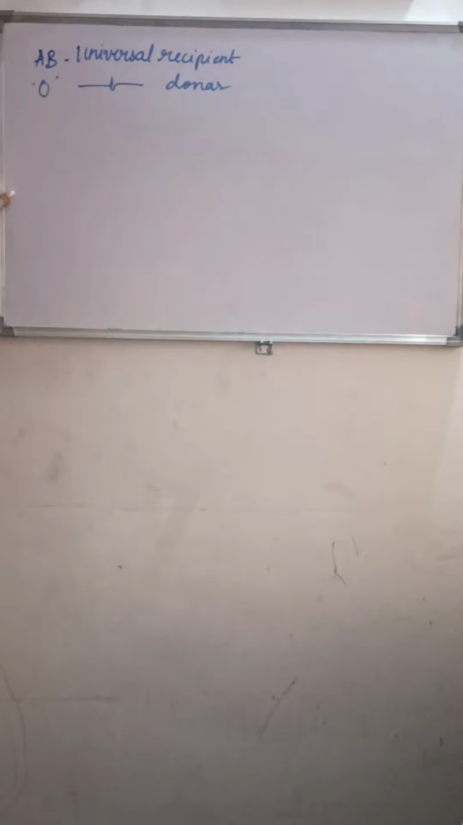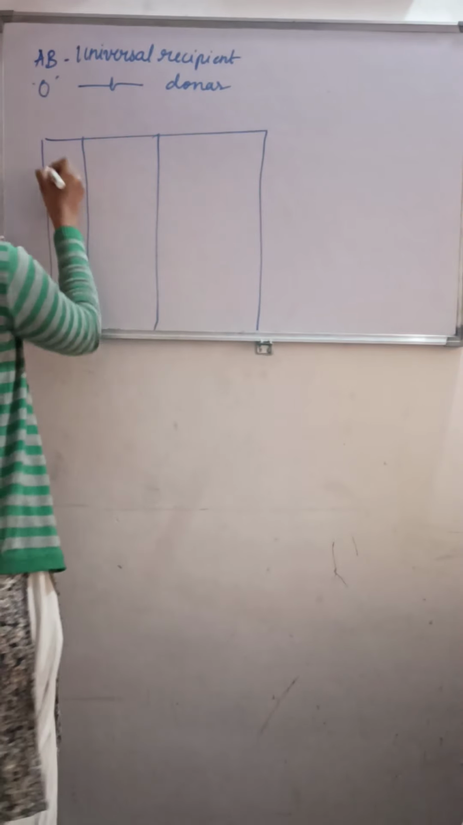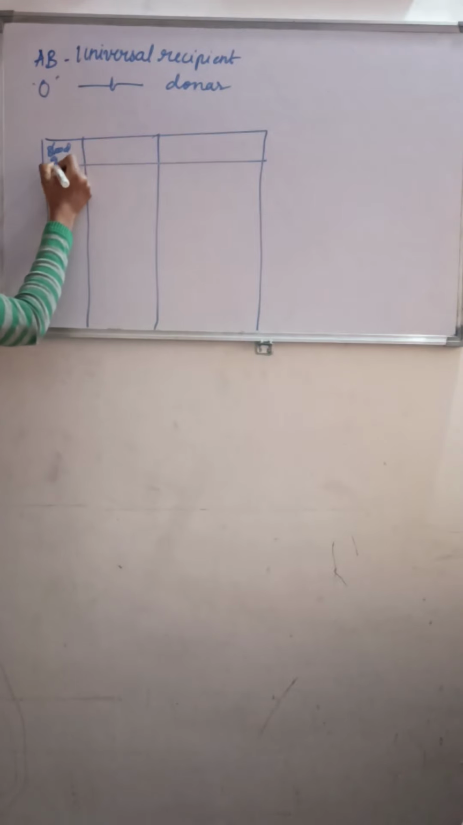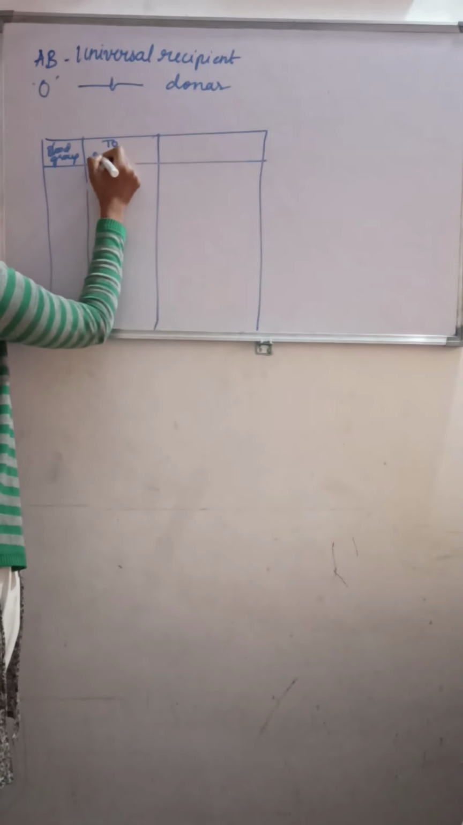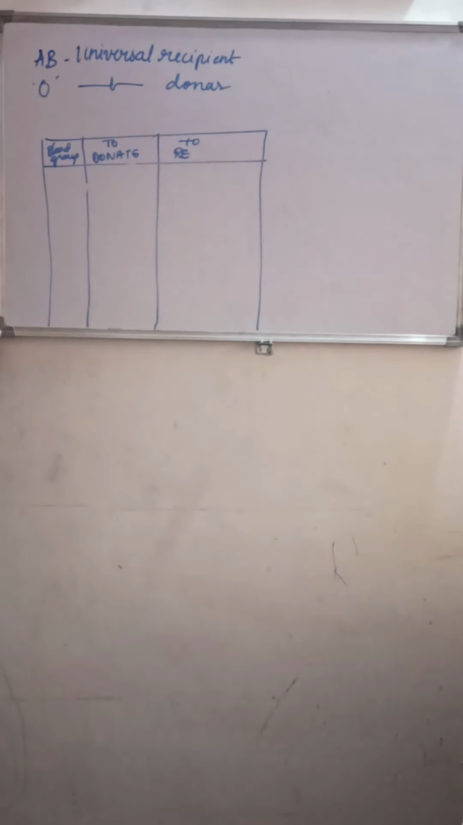Who is called donor? The one who donates the blood is called donor. Who is called recipient? One who receives the blood is called recipient. Now let us see with the tabular column what will be the possible blood group with the donors and the recipient. Understood? So we'll make a column here. This is the blood group, here is to donate, to receive.